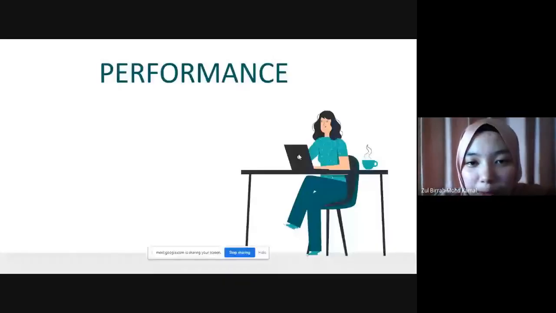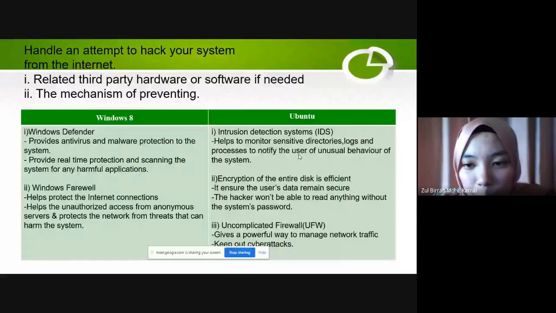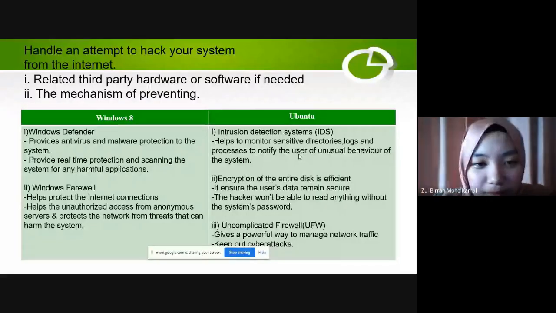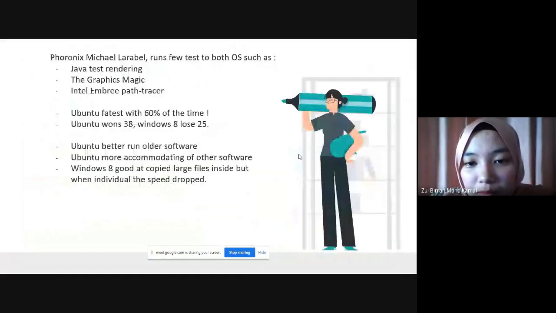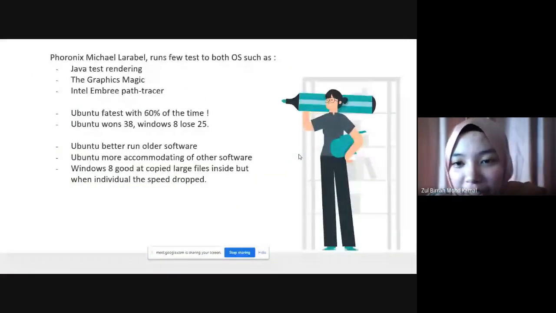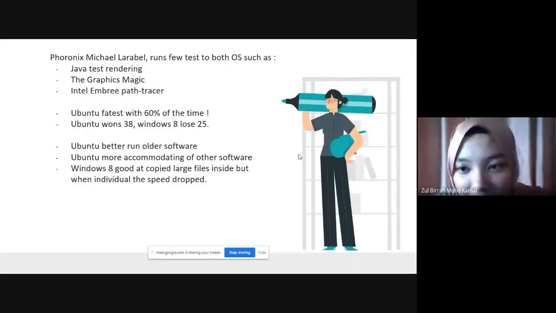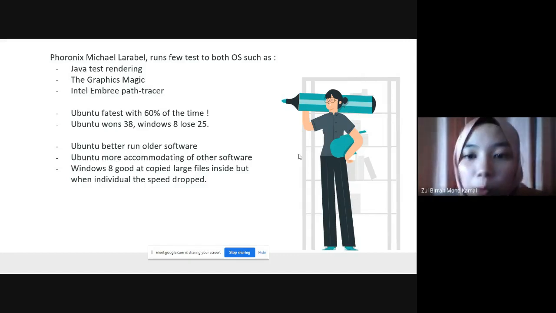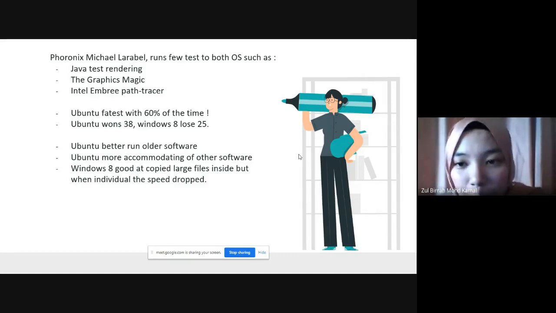Okay, next, I will be presenting about performance, Windows versus Ubuntu or Linux. Phoronix's Michael Larabel ran a few tests on both operating systems, such as Java rendering, GraphicsMagick, and Intel Embree Path Tracer. He found that Ubuntu was fastest 60% of the time, while Windows 8 was fastest 25% of the time. Next, Ubuntu runs more software better. Ubuntu is also more accommodating of other software.